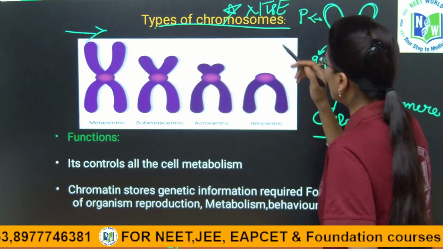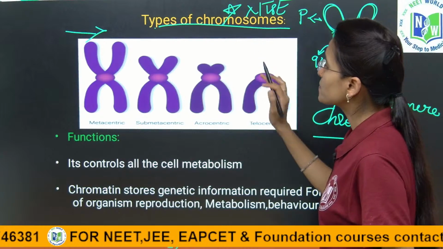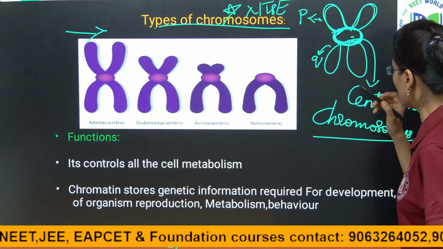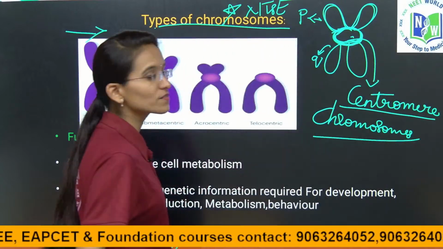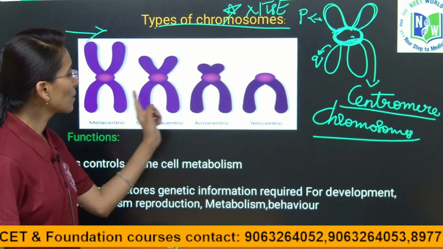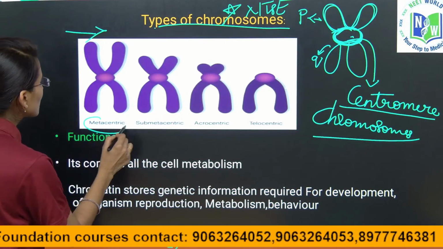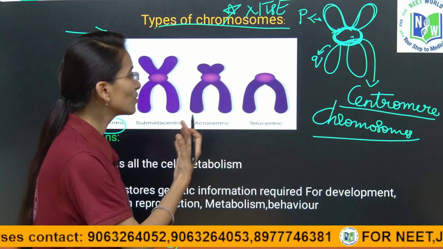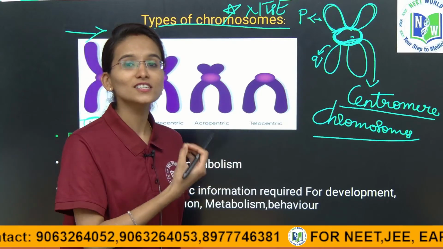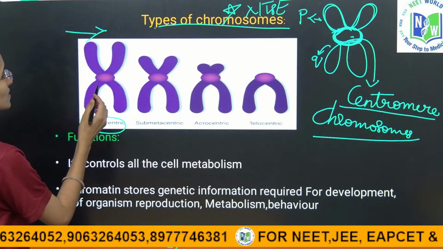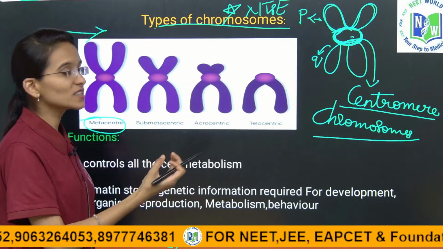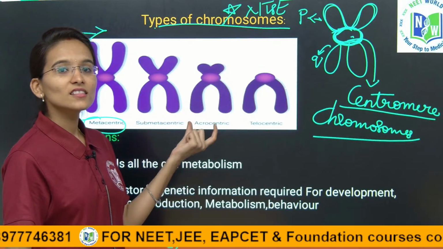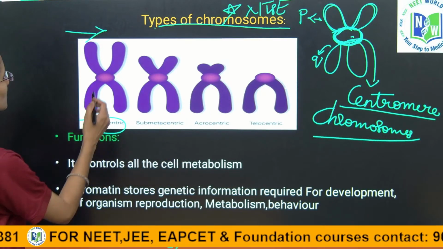So, now we are going to learn about the types of chromosomes based on the position of the centromere. First one is the metacentric chromosome. Children, please pay attention and look into these diagrams, as that makes it easy to answer. Every answer is present in the diagrams itself. Once you are perfect with these structures, you can easily understand the concept.